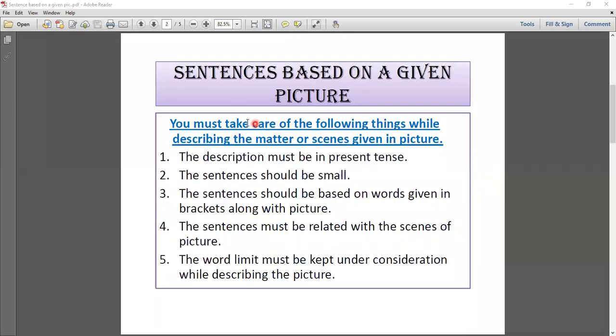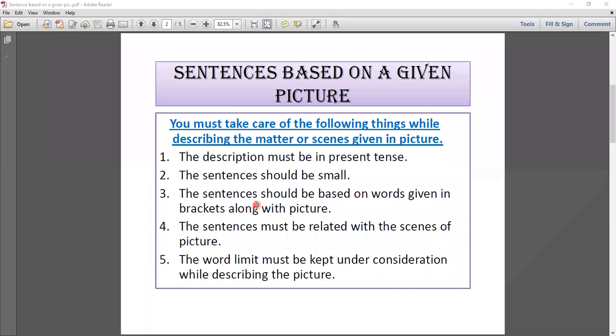So, student, firstly you have to know the following things while describing the matter or scenes given in a picture. So you have to remember these things. First, the description must be in present tense. जो भी आप पिक्चर का डिस्क्रिप्शन लिखेंगे वो प्रेजेंट टेंस में होना चाहिए. The sentences should be small. आपकी जो sentences हैं वो small होनी चाहिए.